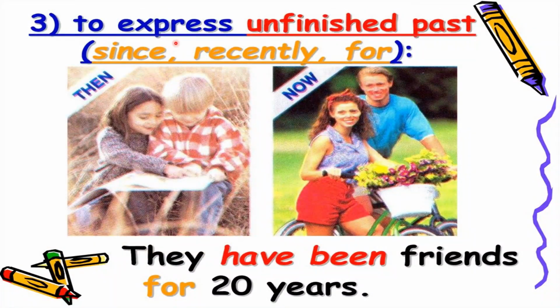Next, number three is to express unfinished past, then and now. They have been friends for 20 years. Until now, they are still friends. In the past, it was for 20 years. There was a friendship between them. Since, recently, for, these are time signals that you can use to express unfinished past, where the action still continues to the present situation.